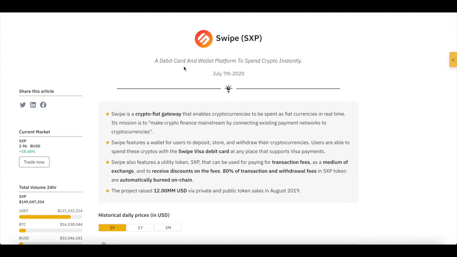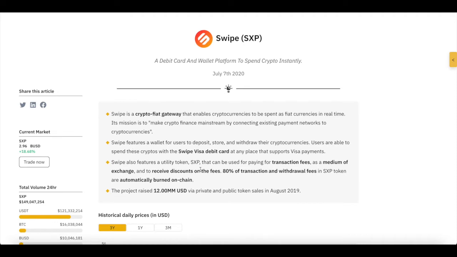So the question is, could Swipe be the next PayPal? Could it be the new PayPal? Linking crypto, linking traditional finance. Like I said, Swipe is not the only one doing this. So it's definitely a competitive market, extremely competitive. Because the last time I checked, even Coinbase allows you to get your own debit card. So just think about that for a moment. There is so much potential and options in this.